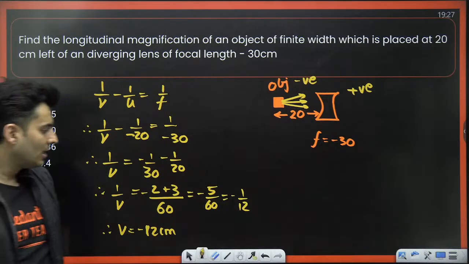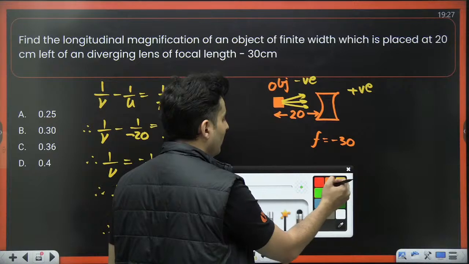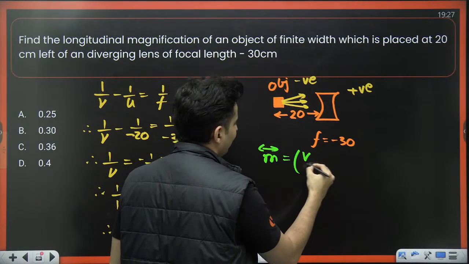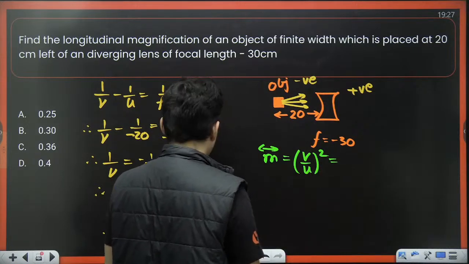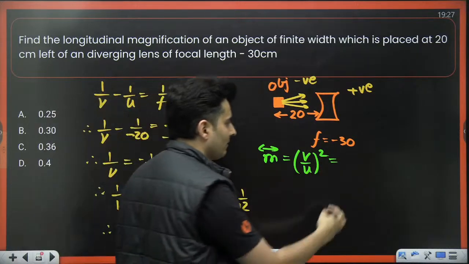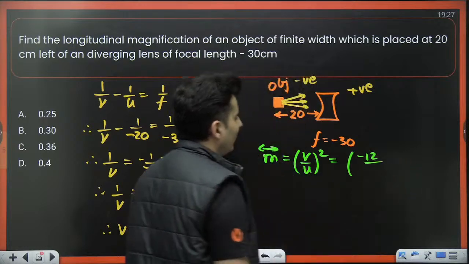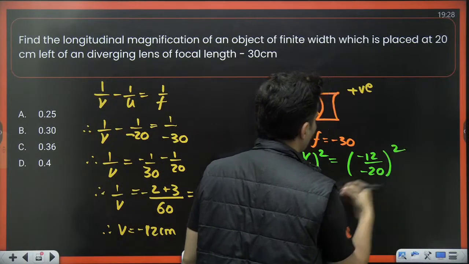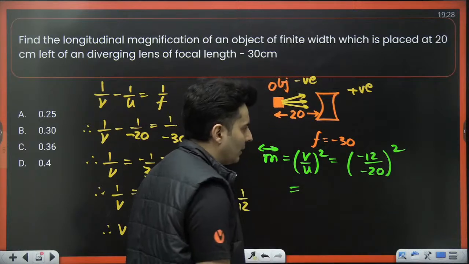Minus 12 centimeters. That's not the question. The question is longitudinal magnification. And the formula for that is V by U whole square. What is V? V is minus 12. What is U? U is minus 20. I have to square this. Minus will not matter at all.